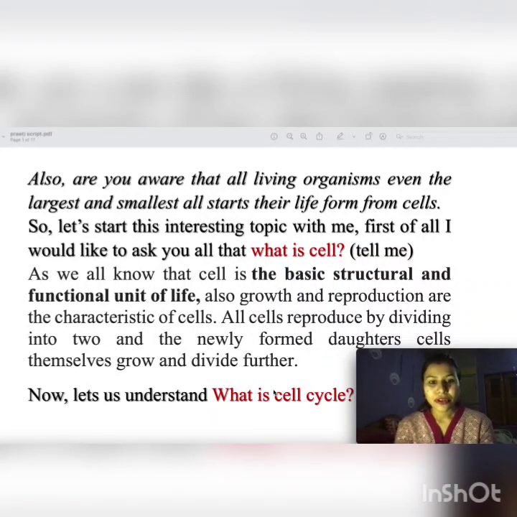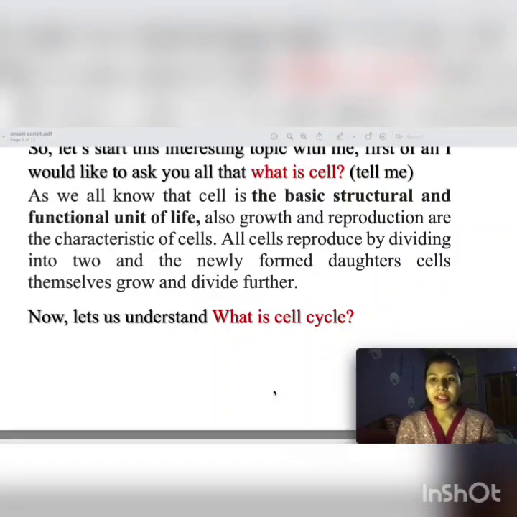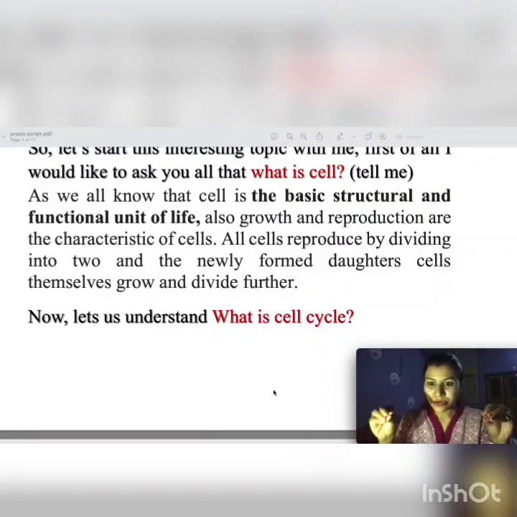As we all know, the cell is the basic structural and functional unit of life, and growth and reproduction are the characteristics of cells. All cells reproduce by dividing into two, and the newly formed daughter cells themselves grow and divide further. Like there is a cell, it will divide and form two cells. Now these two cells will again divide and form four cells, and then the replication will go further and the division will take place simultaneously.